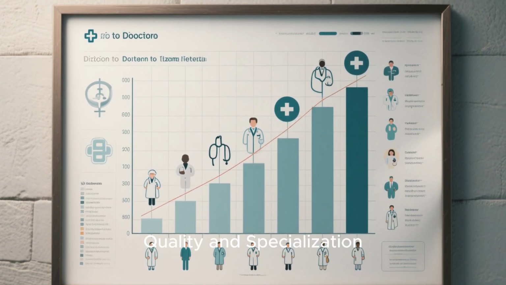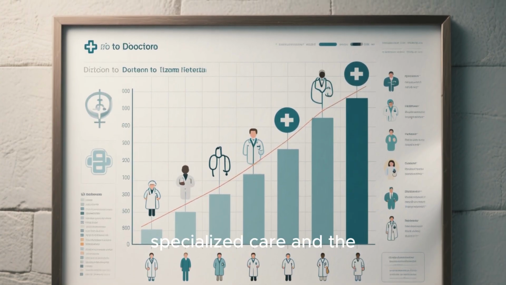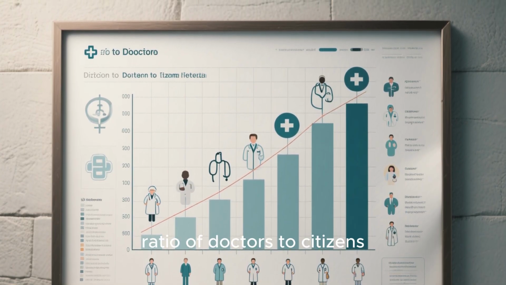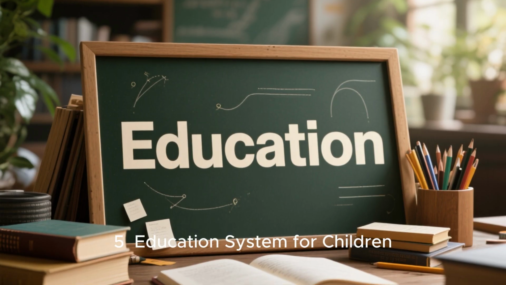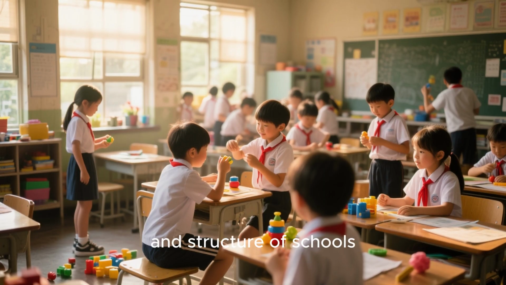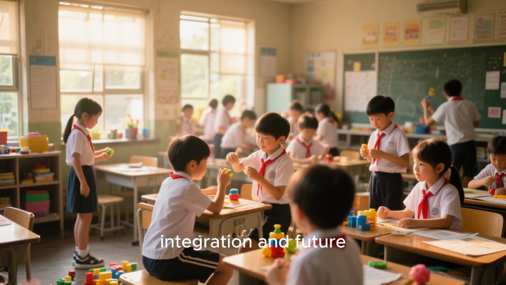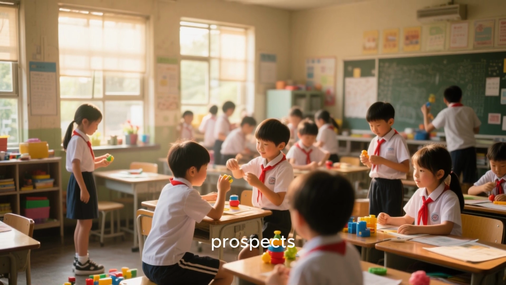Quality and specialization. Research the availability of specialized care and the ratio of doctors to citizens. 5. Education system for children. The quality and structure of schools will define your children's integration and future prospects.